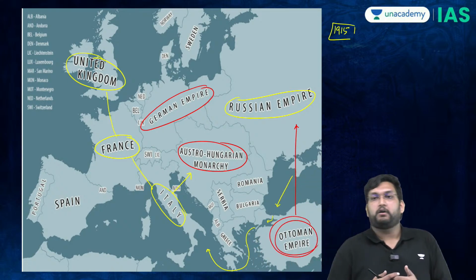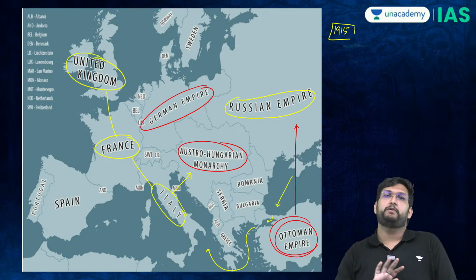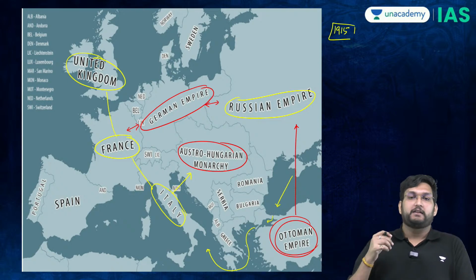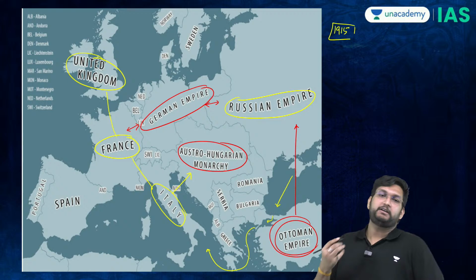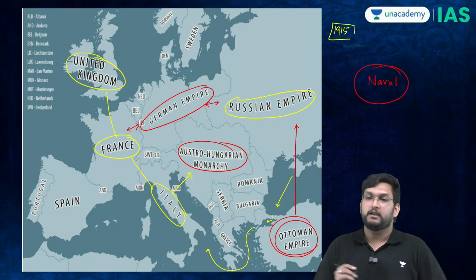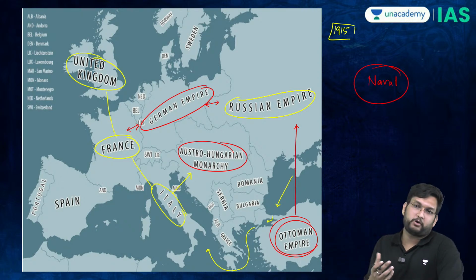Now, territorial warfare had become useless by the end of 1915. Nobody was going to win anything in territorial warfare, nobody was going anywhere here, nobody was going anywhere here. This is where by the end of 1915, this battle is going to become naval. This is going to become naval warfare, wherein the dreadnought ships were playing a very important role.